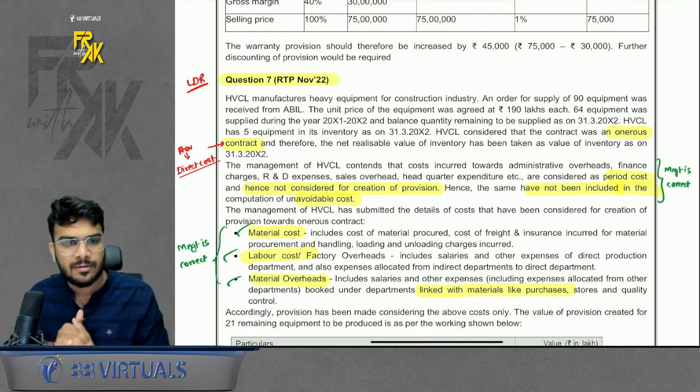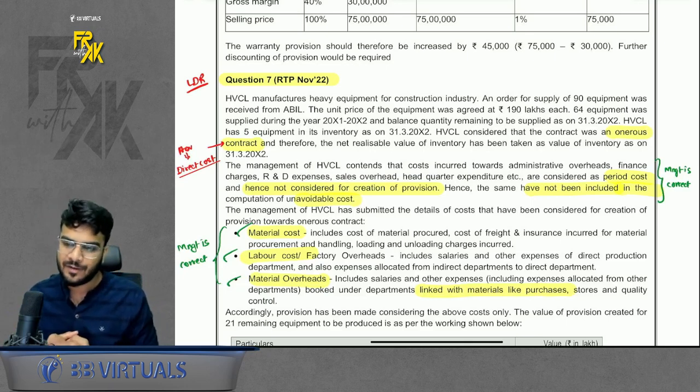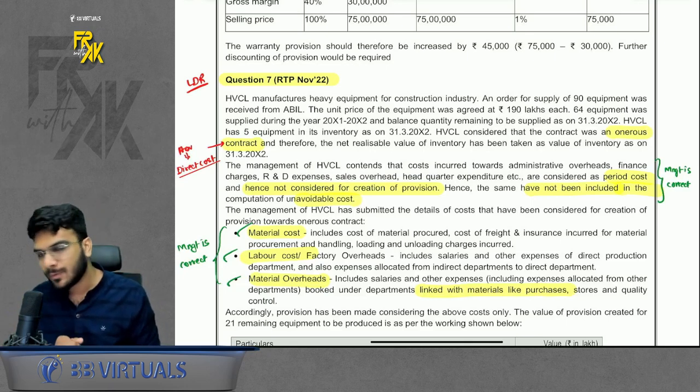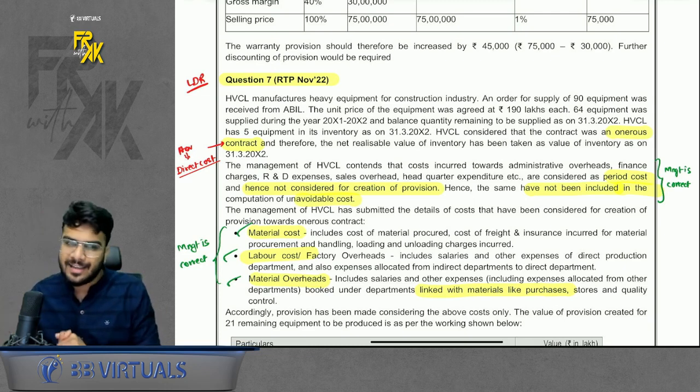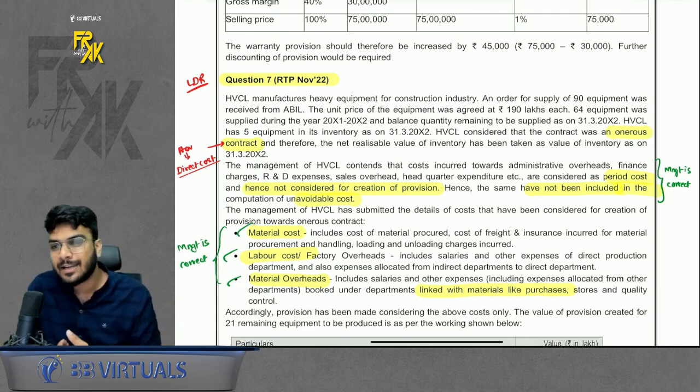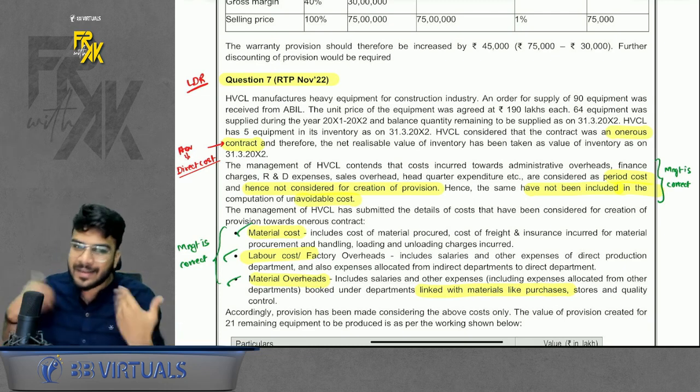Okay, so on this note we have completed our special revision of Ind AS 37 as well. I hope this proves to be helpful. Also, if you have not taken the lectures yet, and if you feel that you might need it, or if you feel any of your friends might